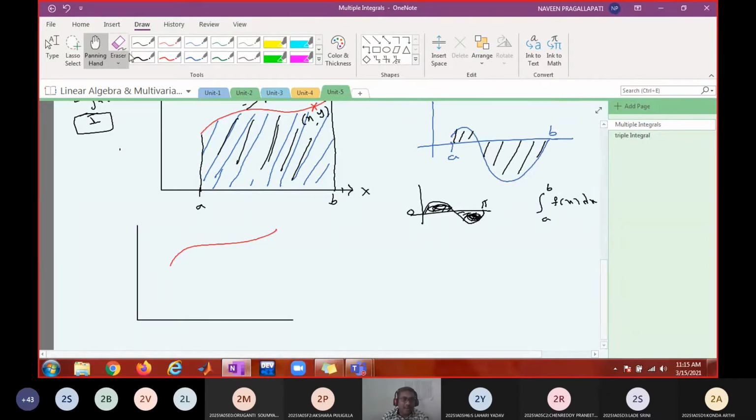So you want to find out the exact area in between these two. For that, we will be approximating the area with the middle point.